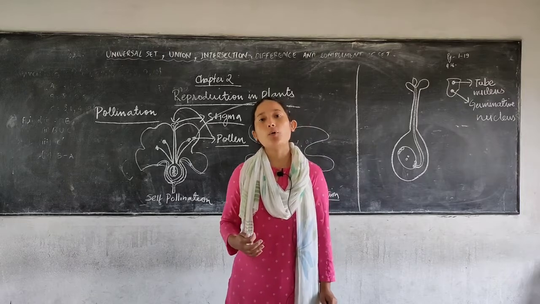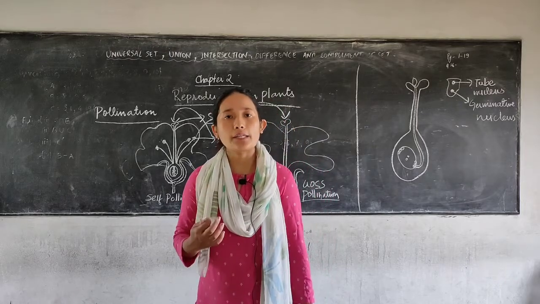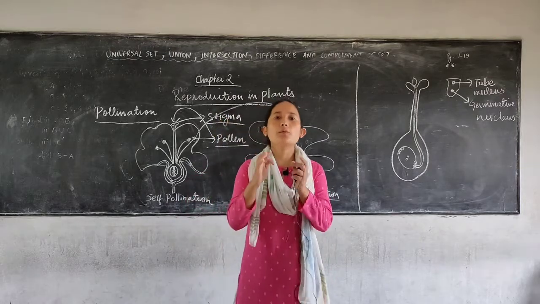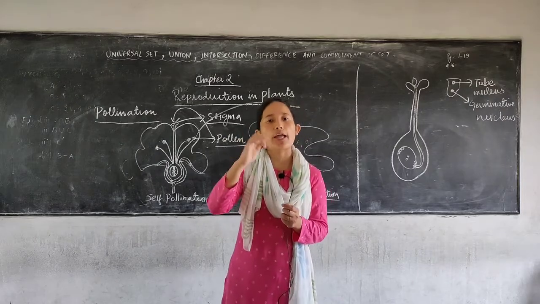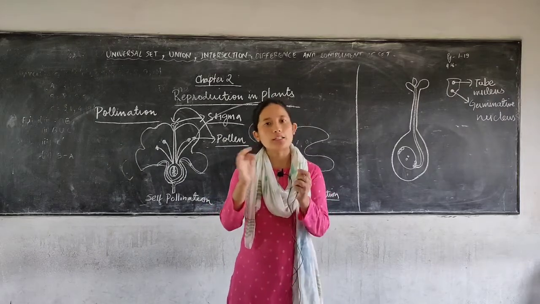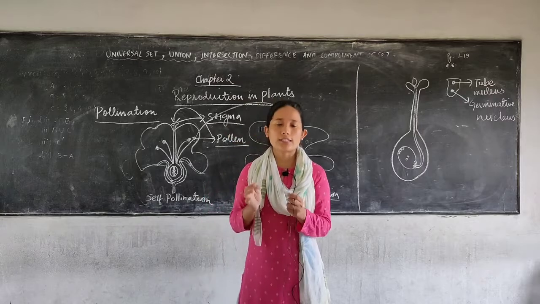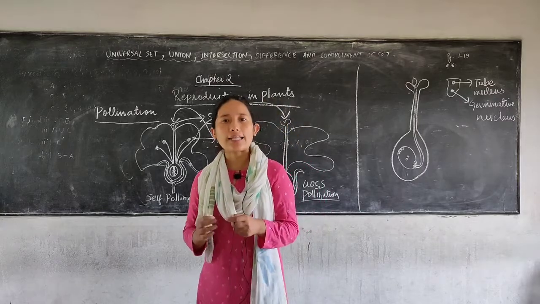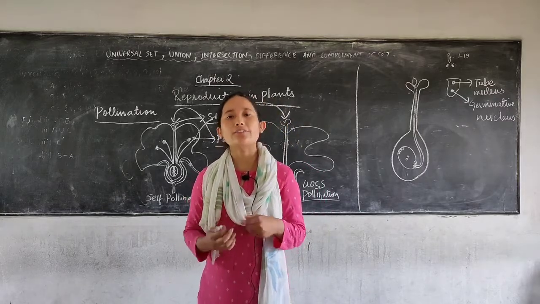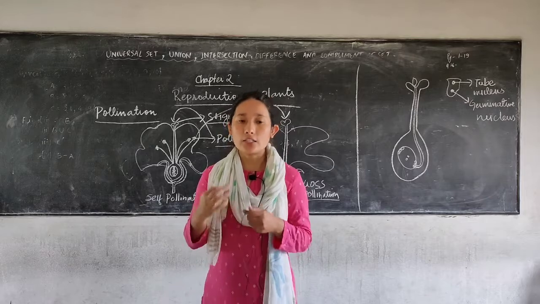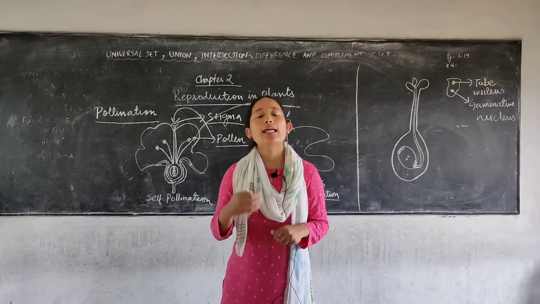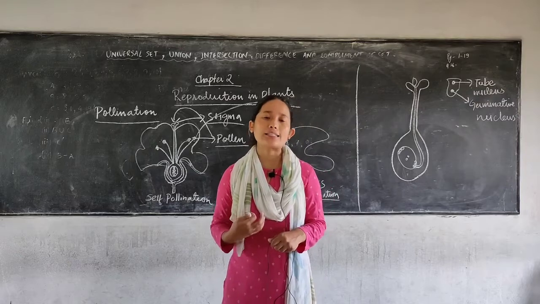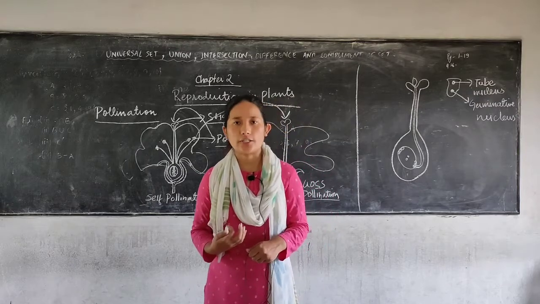And another one is bagging. What does bagging mean? He covers the female reproductive portion so that the anther doesn't fertilize within the same flower. So he does that in order to get a desired characteristic or a desired variety of a flower. But here the human has a role to play in carrying out the pollination. That's why it is referred to as artificial pollination.